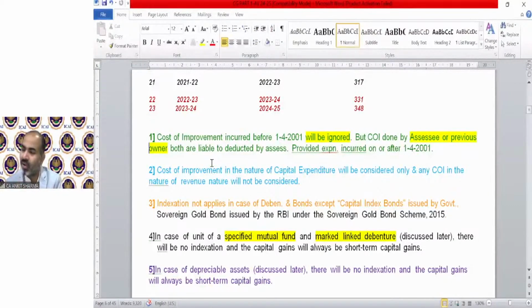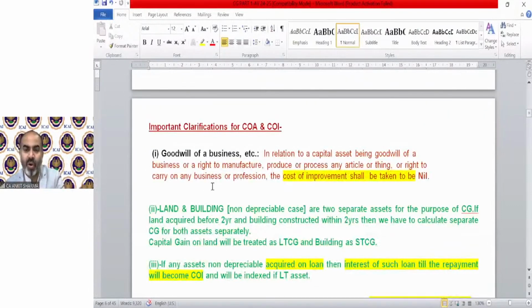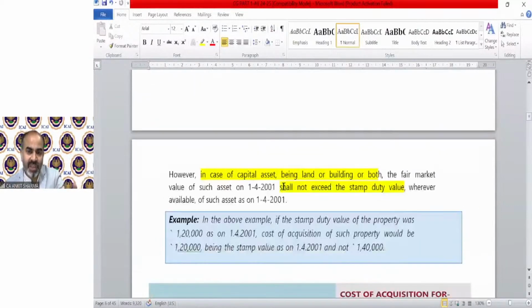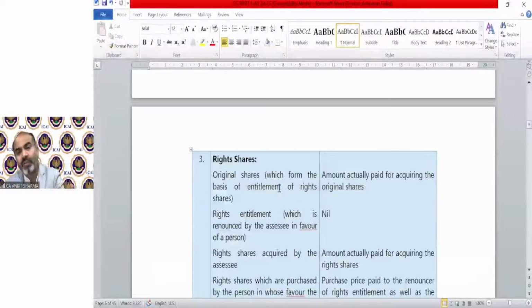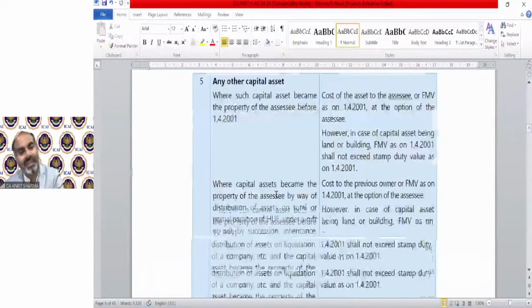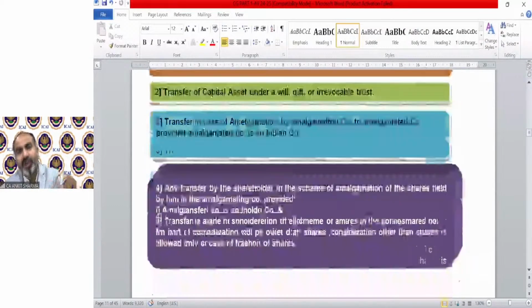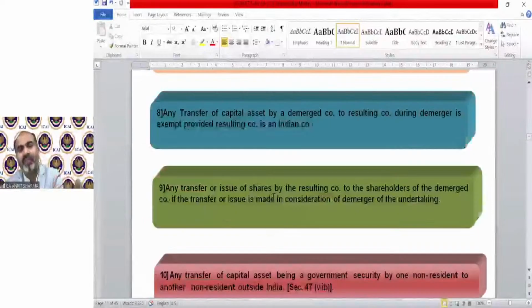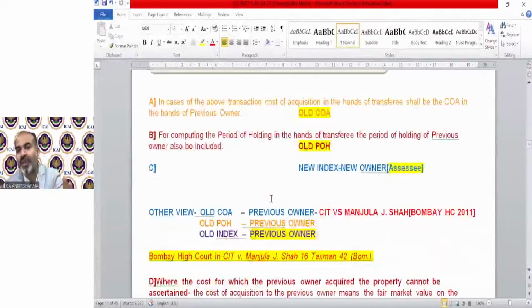COI will be taken in all cases, even in case of Manjula J. Shah, COI will be taken. I've just explained only one difference between Manjula J. Shah and the normal case, and that is that the cost of acquisition index needs to be changed. The cost of improvement will also need to be deducted even in case of Manjula J. Shah, same as per the normal case. There is no difference regarding that.